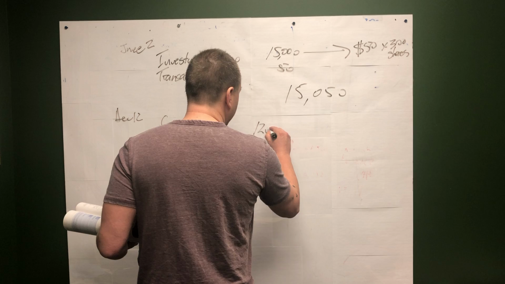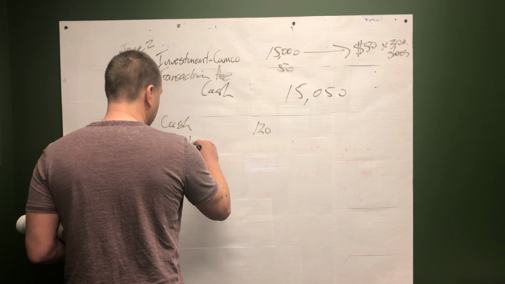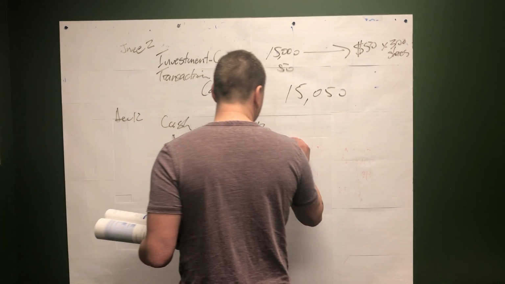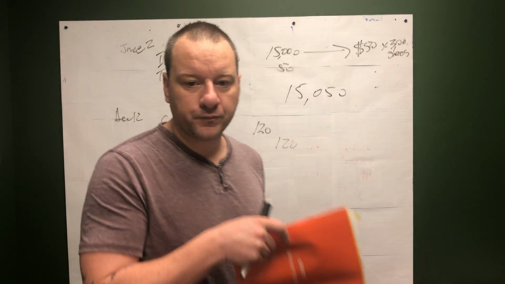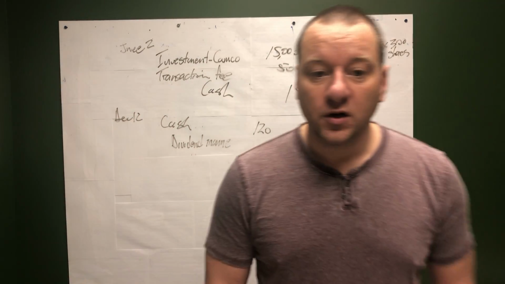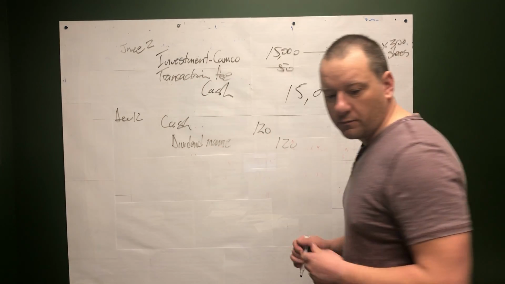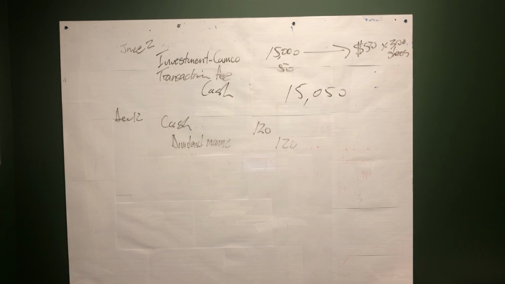Debit cash $120, and credit dividend income $120. Anytime that we receive dividend income from a non-strategic investment, that's the journal entry we're going to make: debit cash, credit dividend income, because that's obviously what it was.